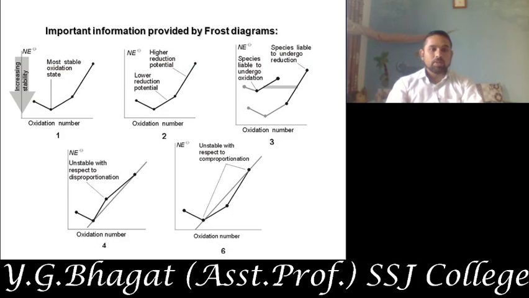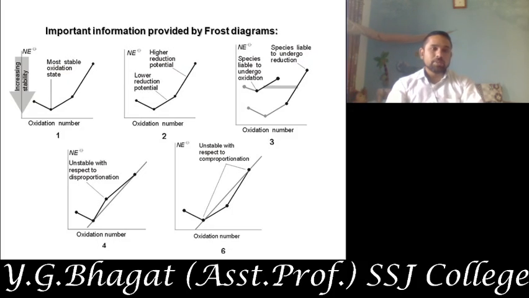So what important information is provided by the Frost diagram? Here you can see the 2 points given. The point which is present above has the highest reduction potential value, and the lower one has the lower reduction potential value.